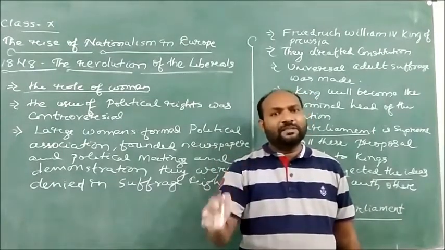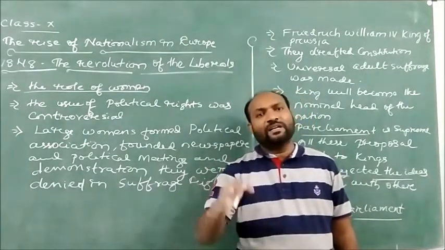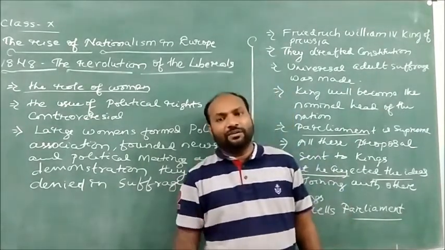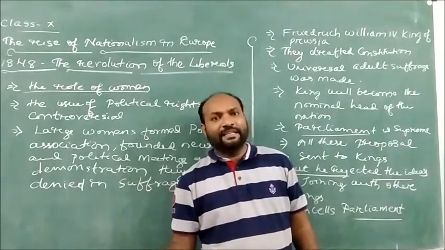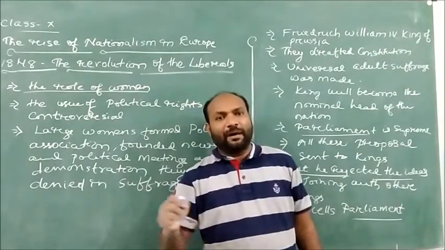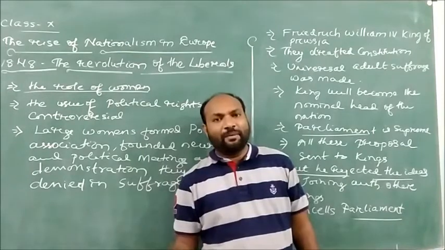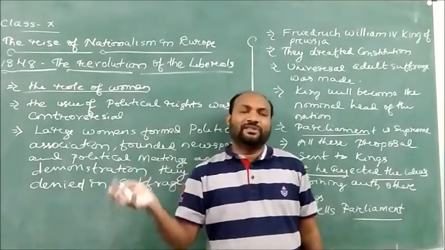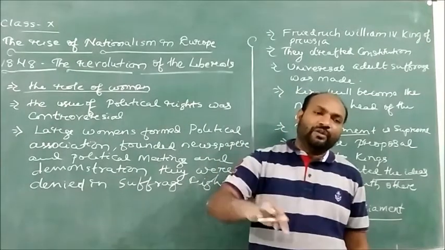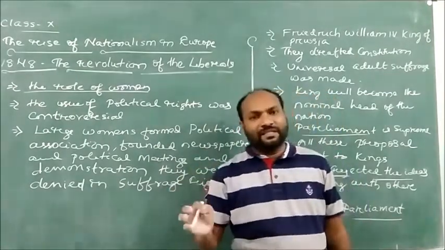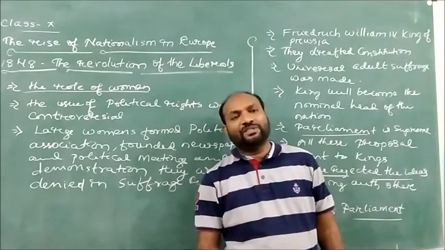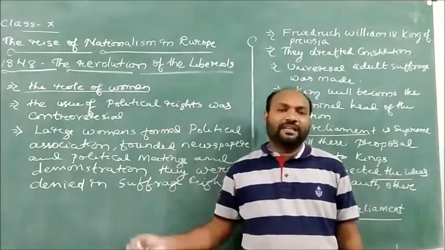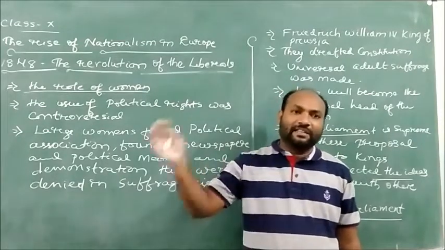The people were continuously fighting against the monarchy in order to get equality and to limit the powers of the monarchy, because during the time of monarchy there was atrocity, there was discrimination, there was no equality. So in order to enjoy these social privileges, we see the formation of political associations, public meetings, and political demonstrations happening in European countries.